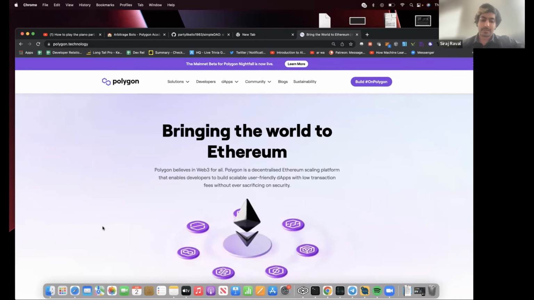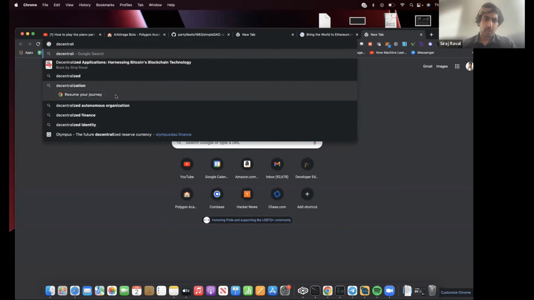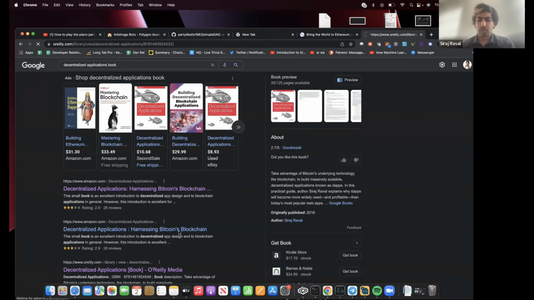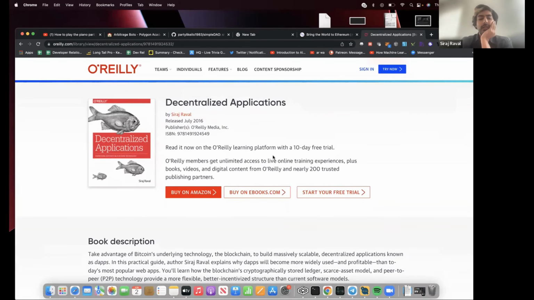And this is a concept that I personally have been writing about for 7 years now. I wrote this book, released by O'Reilly, called Decentralized Applications. Okay, not 7 years ago, this was 6 years ago. Back in 2016, Bitcoin existed, Ethereum existed, but there wasn't this ecosystem of decentralized apps that we have today. And my goal in writing this book was to try to invoke it by getting people to build on Bitcoin and to build on Ethereum.